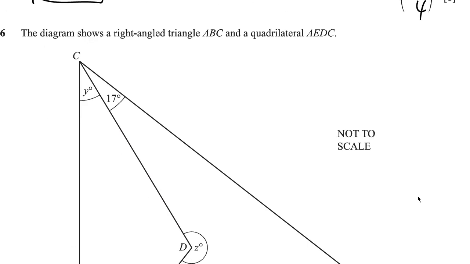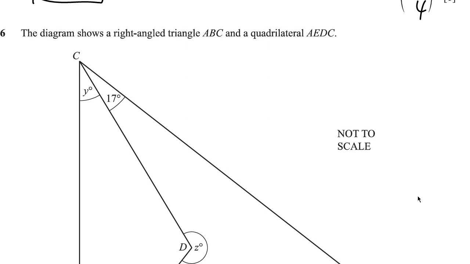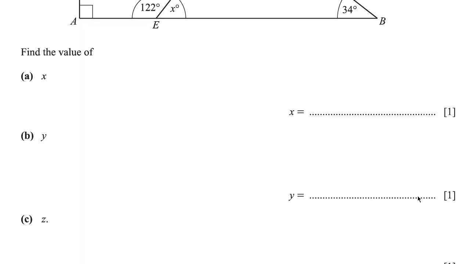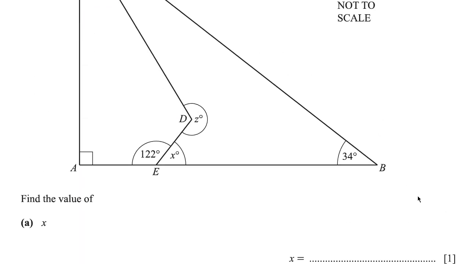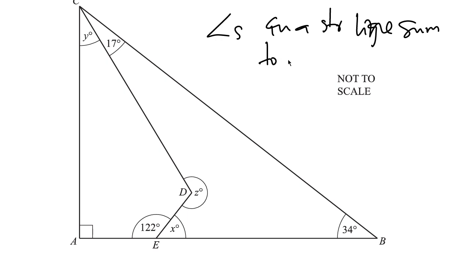That's it. Question 6 says, the diagram shows a right angled triangle ABC and a quadrilateral AEDC. And this is a triangle over here. And then the question goes on to say, find the value of x, value of y, value of z. So analyzing the diagram given to us, you could see that there's a straight line over here, right? And it's important to know that angles in a straight line sum to 180 degrees. So 122 and x are on a straight line.